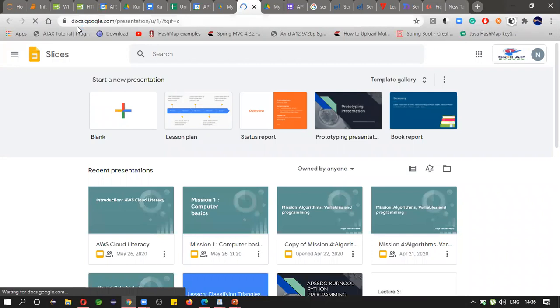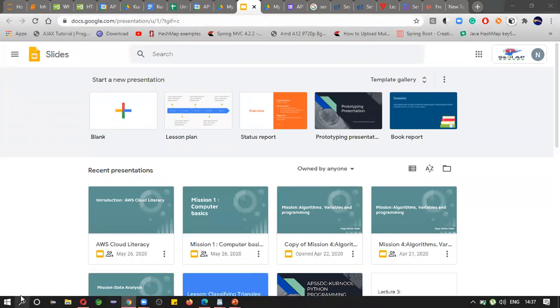Again, all these are different applications which will be run on a server, nothing but a Google server. Whenever you request docs.google.com/presentation, it will search for docs, and inside docs it will search for presentation. Again, these are URLs.